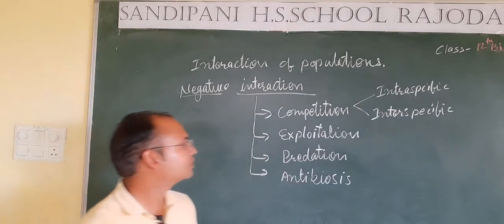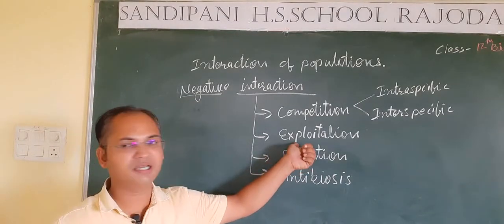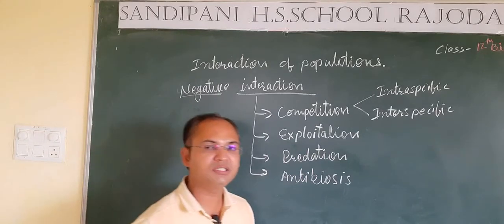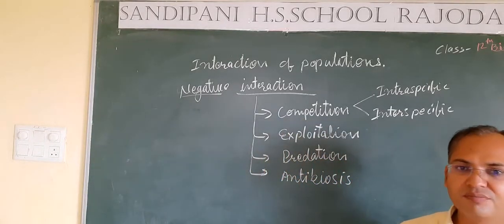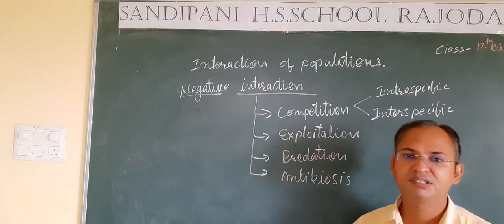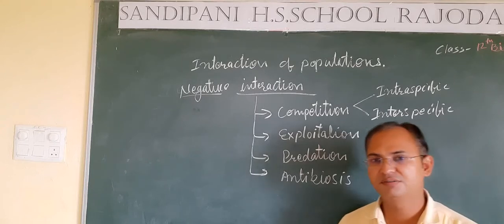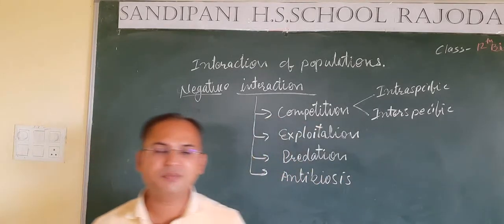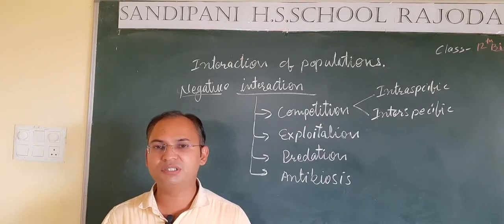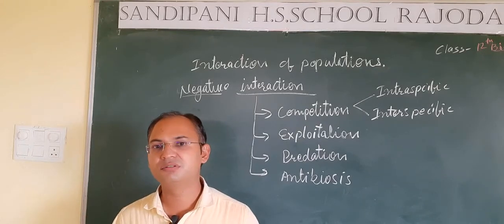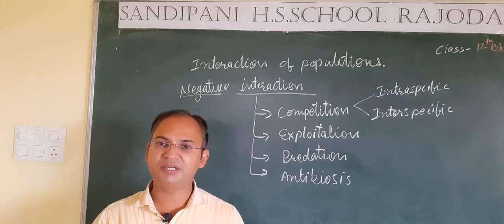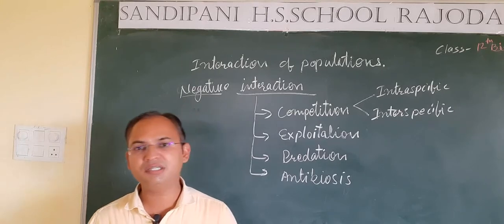So students, let's understand the second type of negative interaction, that is exploitation. In exploitation type of interaction of the species, either both the species or any one of the species gets harmed while the other is benefited. In this type of interaction, one member of one species uses the shelter, food, nutrition, etc. of the other species. In turn, it gets benefited, but the other species gets harmed.